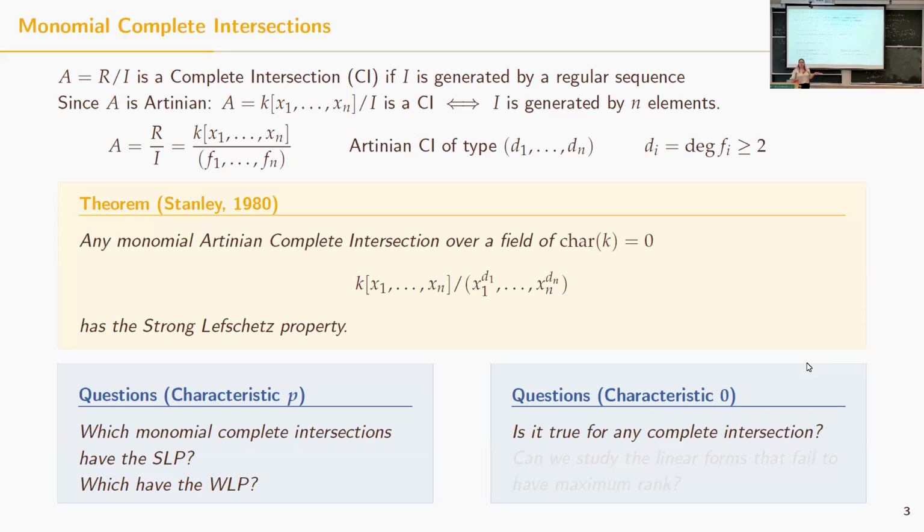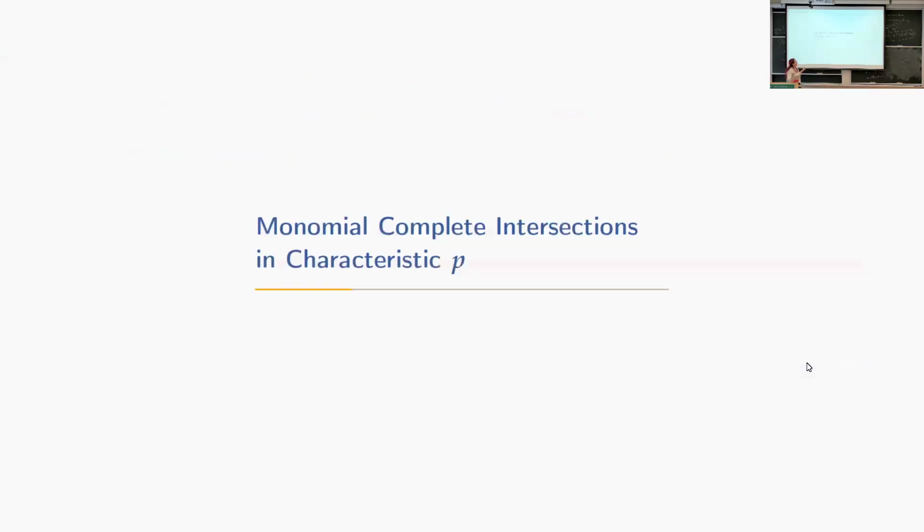And in the case when we have the weak Lefschetz property, can we study the non-Lefschetz locus, so the forms that fail to have maximum rank somewhere? Okay, so the first part of the talk, as I said, we are focusing on characteristic p and monomial complete intersections.